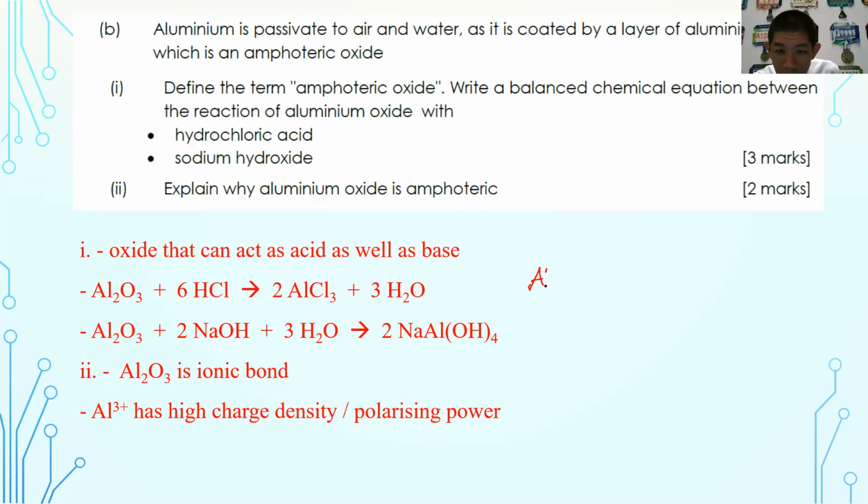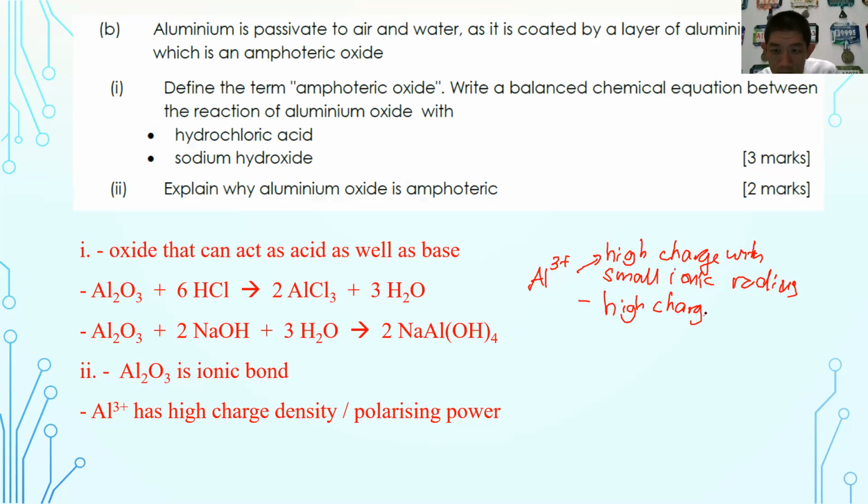So you must say that aluminium 3 plus has a high charge, small ionic radius, therefore high charge density, therefore high polarizing power, hence a high covalent characteristic.